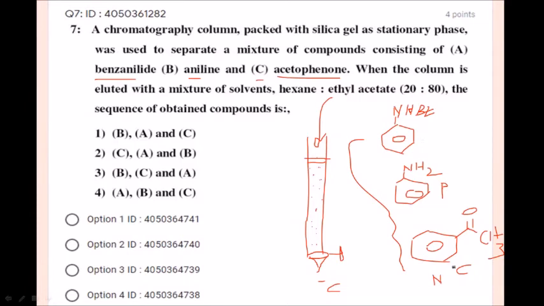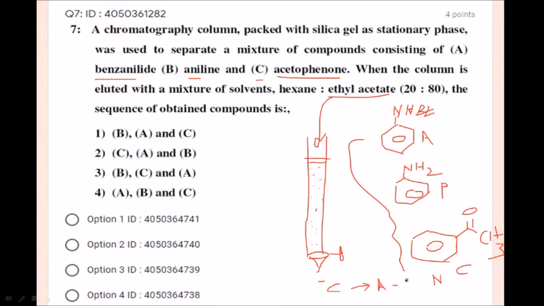So acetophenone is followed by the medium polar compound, compound A. Last, to elute aniline you have to increase the ethyl acetate concentration, but it is given hexane and ethyl acetate. The first compound to be eluted is C, followed by A, followed by B.